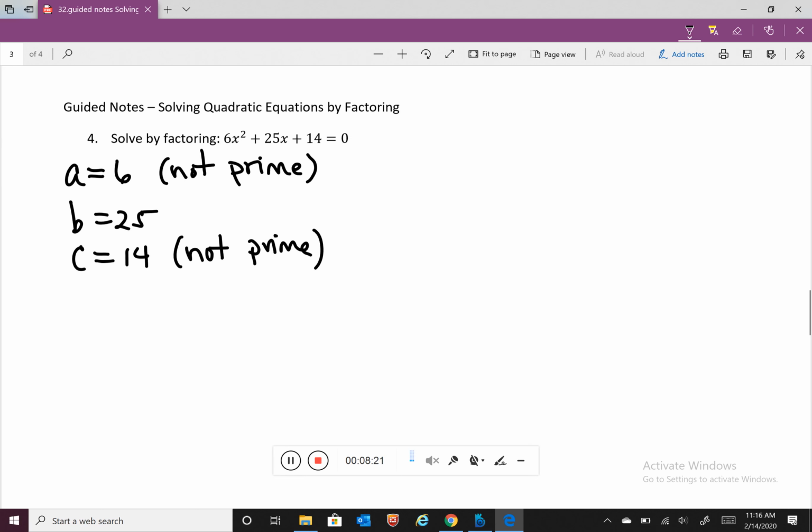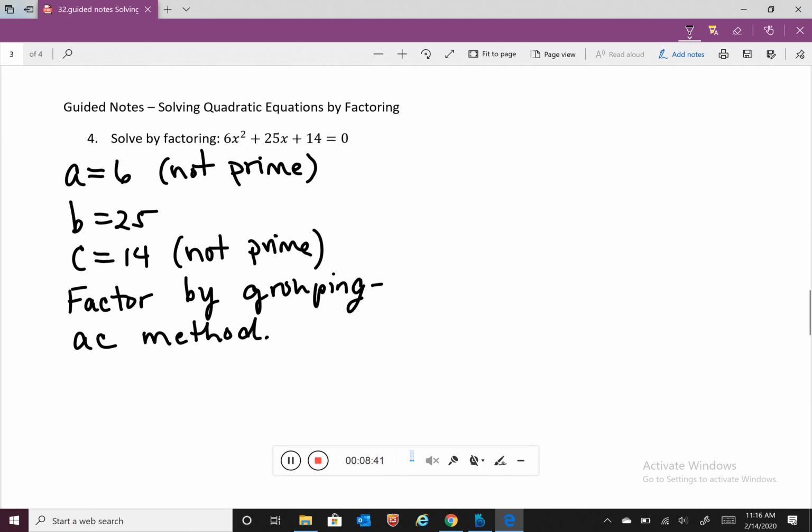So this example is more complex, so we are going to tackle the process of factoring by groups. And in order to do so, we're going to utilize what is called the AC method. This is going to cut down on frustrations.